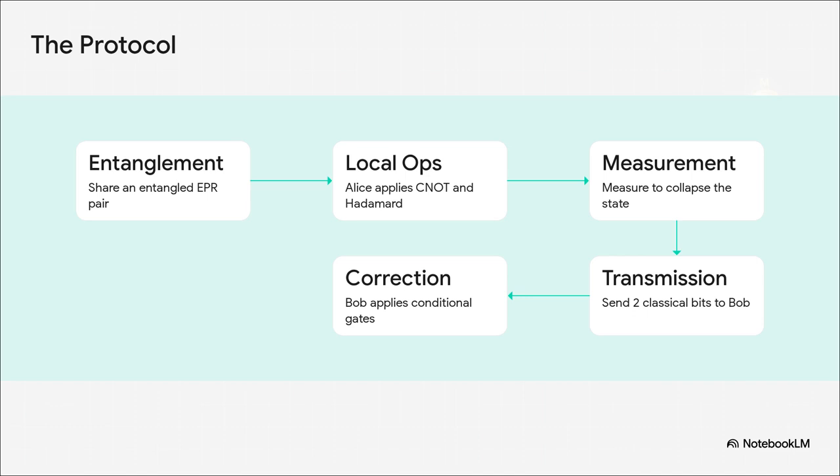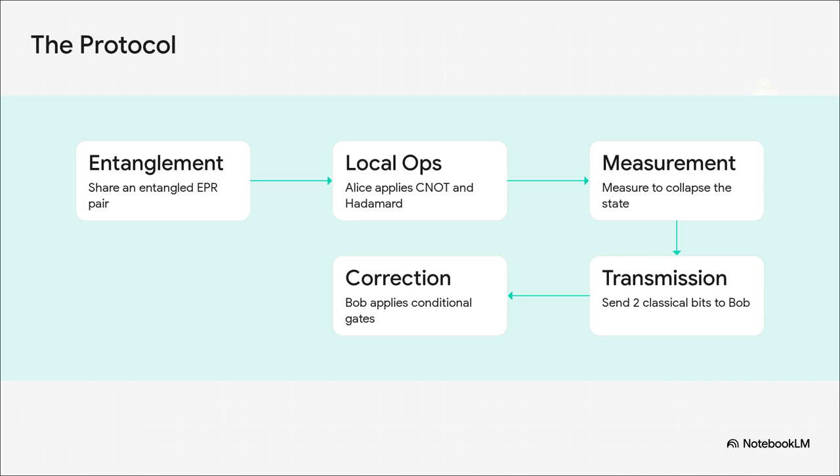Alice also holds a third, completely unknown target qubit she wants to send. Step 2. Alice performs local operations. She applies a CNOT gate, that's a controlled NOT gate, followed by a Hadamard gate on her target qubit. Step 3. She performs a Bell measurement, instantly collapsing her qubits into one of 4 classical outcomes.